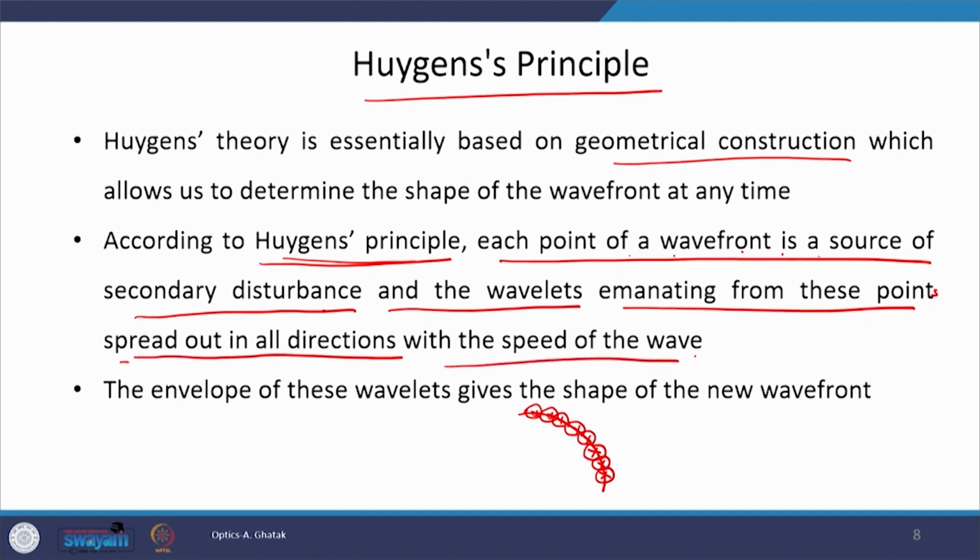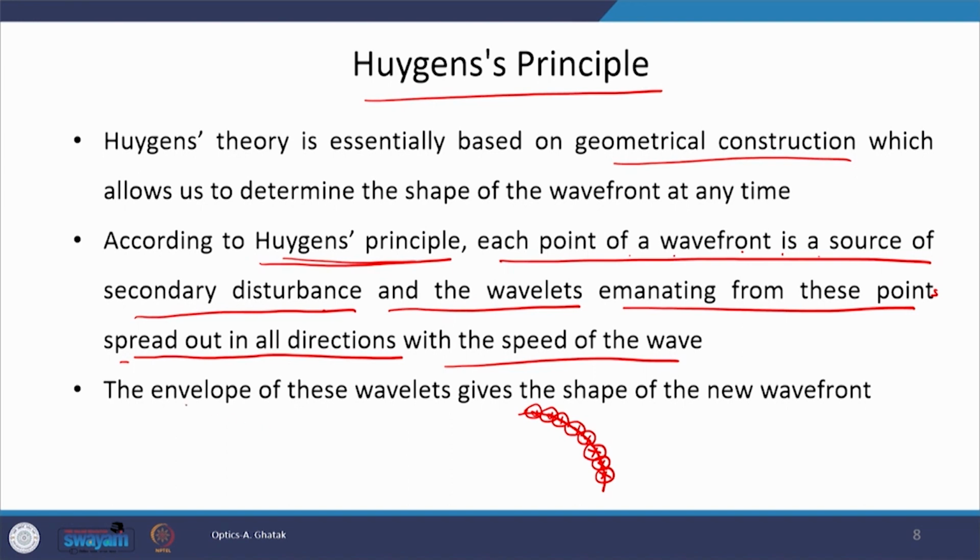And what would be the speed of the spreading, the speed of propagation? This would be equal to the speed of the wave. Each point on the wavefront works as a secondary source, and from these secondary sources, secondary wavelets get emanated and propagate with the speed of the wave.